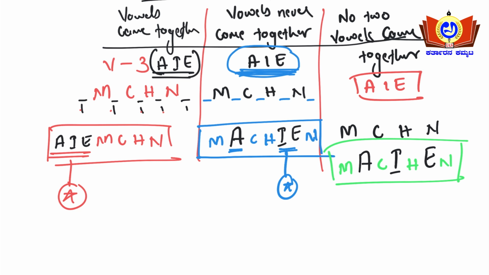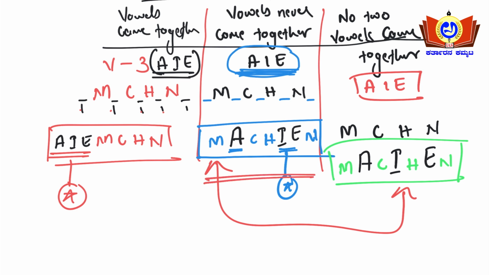Here, observe these two cases. Kindly observe these two cases, guys. What is the difference here? Vowels never come together means out of the total number of vowels found in that particular word, that amount of vowels should not come together. In this example there are three vowels. In the second condition there are three vowels here, so no three vowels should be coming together.